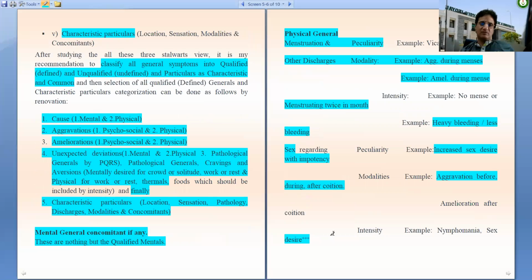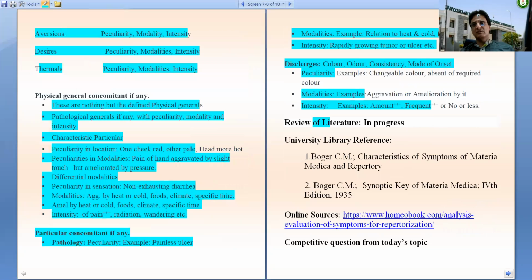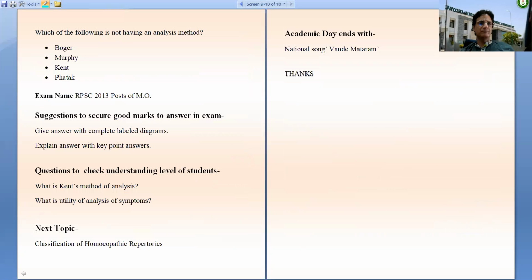So this is the gist of homeopathic prescribing, that we must reach individualization by finding out the uncommon ones, the peculiar ones, the rare ones, and the strange ones. Whether it is in the domain of general, mentals, physical generals, or the particulars. So this is all in the lecture, classification of symptoms part 3.